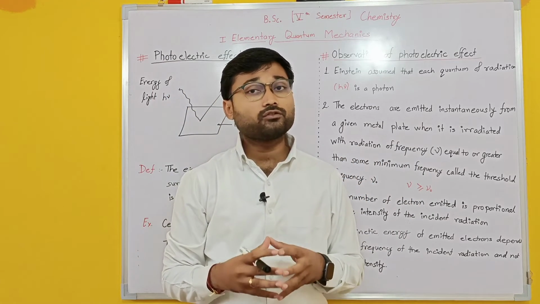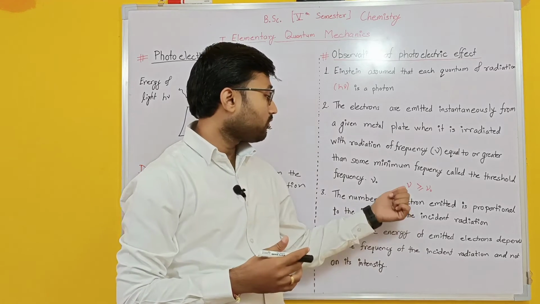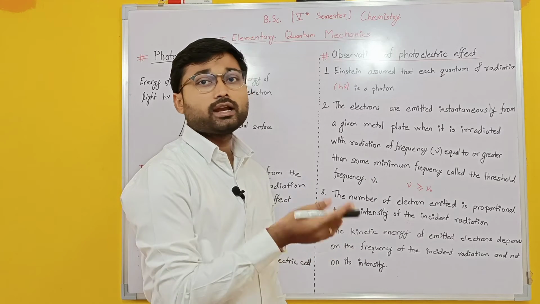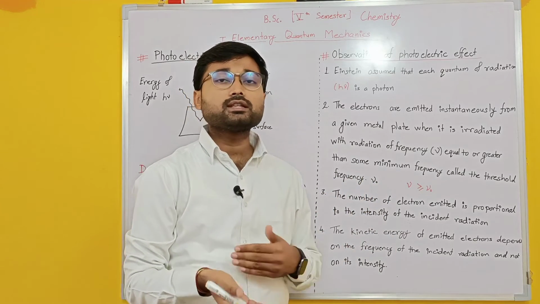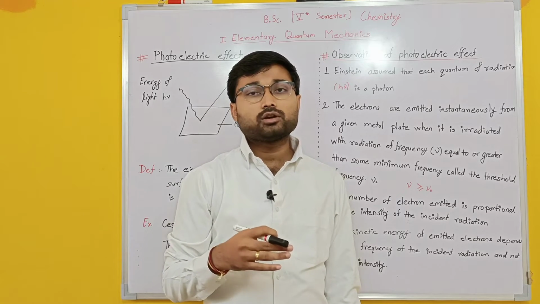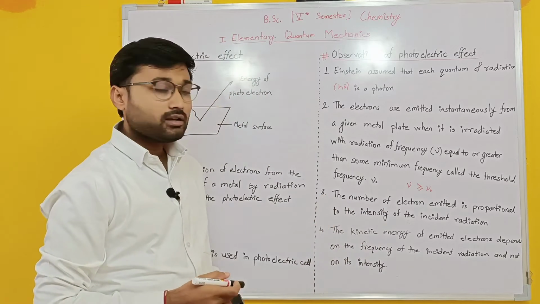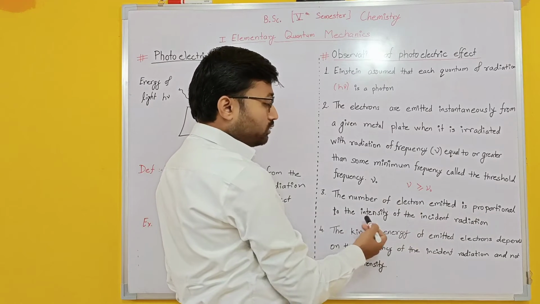In terms of energy, if you multiply by h, the Planck constant, you will get the corresponding energy. So this threshold frequency, or threshold energy, is always equal to the ionization energy of the metal.